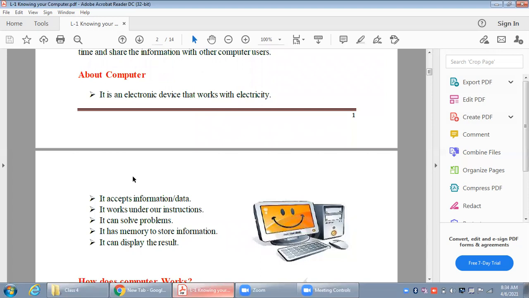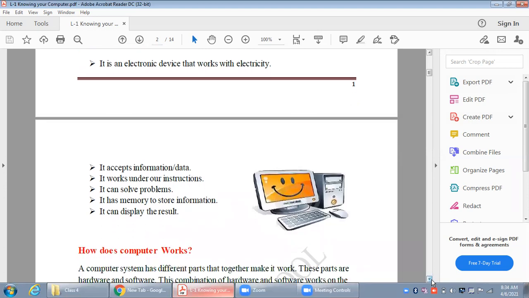Whatever the data or the information or the instructions you provide, computer will work according to it only. It can solve problems. Whatever the questions or queries you give, it will solve your problems. It has memory to store information. If you store anything in the computer, it will definitely store that information, and it can also display the result or the output.